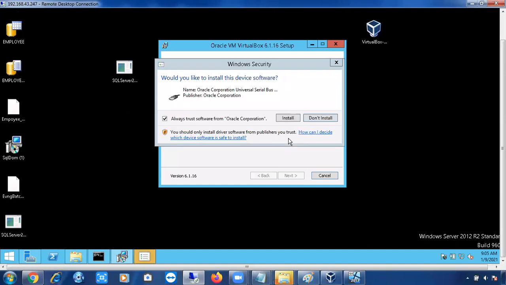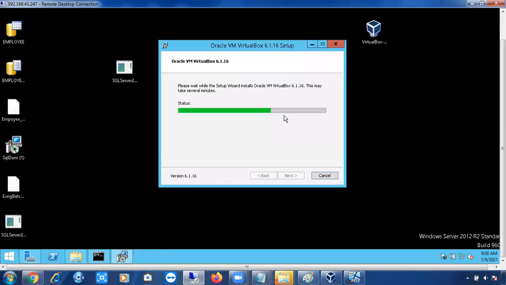In this, no need to add any features of .NET or anything. I'll tell you. Just click on the install button. You will get this kind of pop-up during installation. Just click on install. The .NET Framework is a prerequisite for SQL Server installation. Once you install your Windows virtual machine, if you want to install SQL Server, you have to install .NET Framework as well.